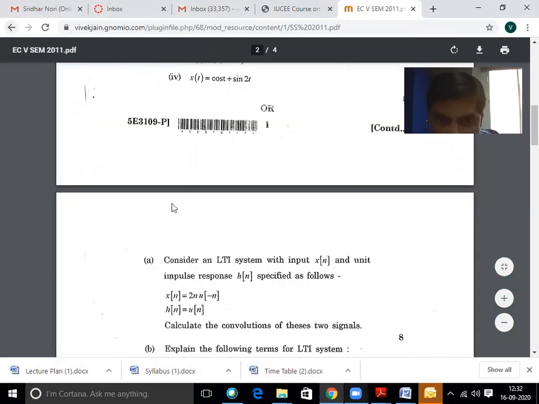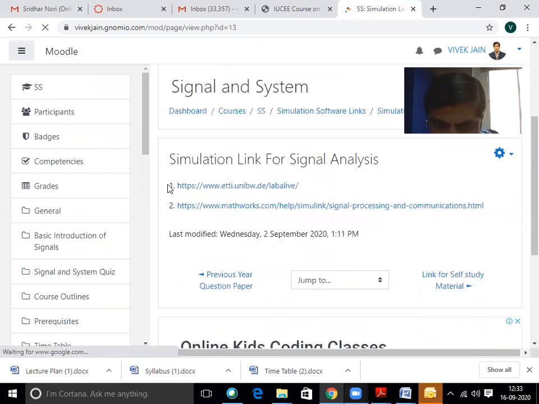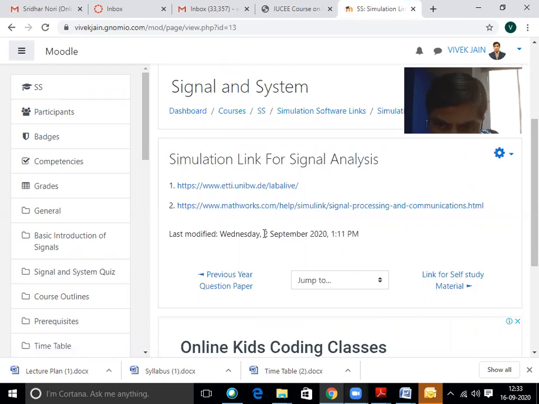Now, we also provide the simulation software links where students simulate the signals and systems related assignments, lectures and practicals. The simulation links for the signal analysis are provided. There are 2 links where the students process their simulations online.